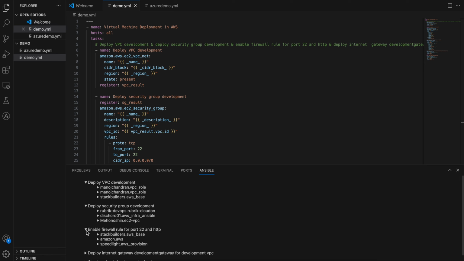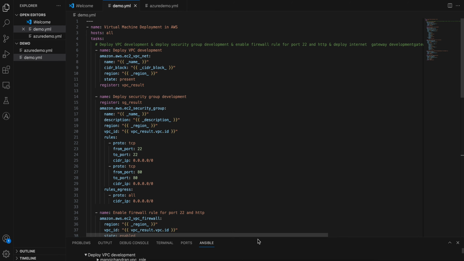So we are saying that all those things are properly secured, and it is not that they are not approved, or not following best practices. Anyway, we can see what exactly we wanted to deploy and how it has been deployed. See, what I mentioned was to deploy a VPC development. The name of the VPC we have mentioned as VPC development, and it will just register in that name.